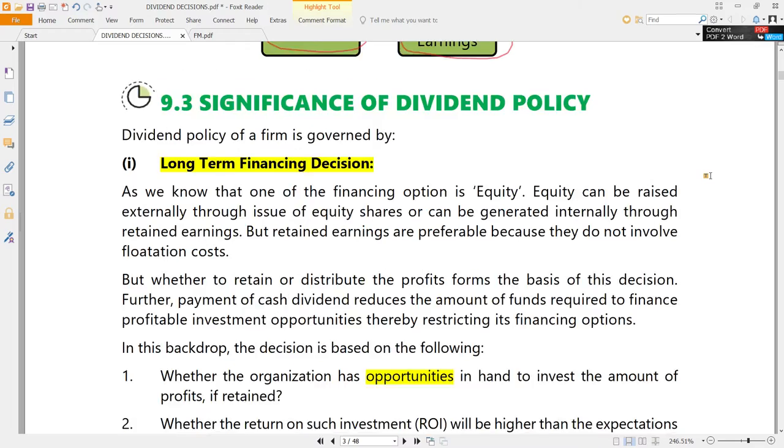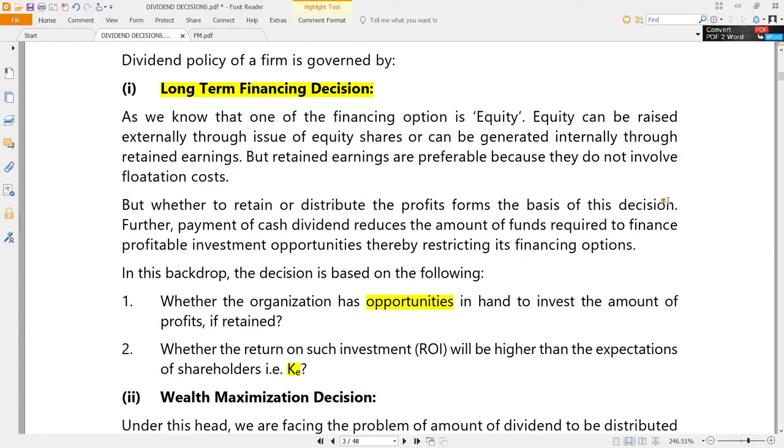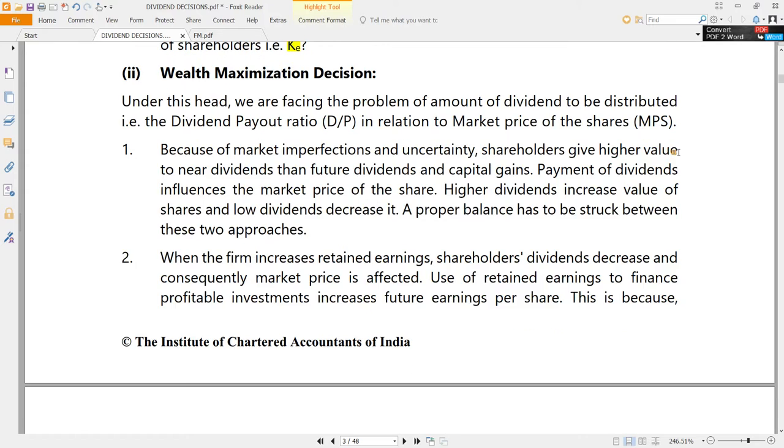But the point here to be noted is dividend policy is also a kind of long-term financing decision because it will have a straight impact on the financing decisions of the organization. That is the first point. And dividend policy also involves wealth maximization, because ultimately the financial management's objective itself is wealth maximization. Why is wealth maximization also part of the dividend policy? Because dividend policy will definitely have a dividend payout ratio, and that will have a relationship with the market price per share. And what is the wealth? Simply market price per share.